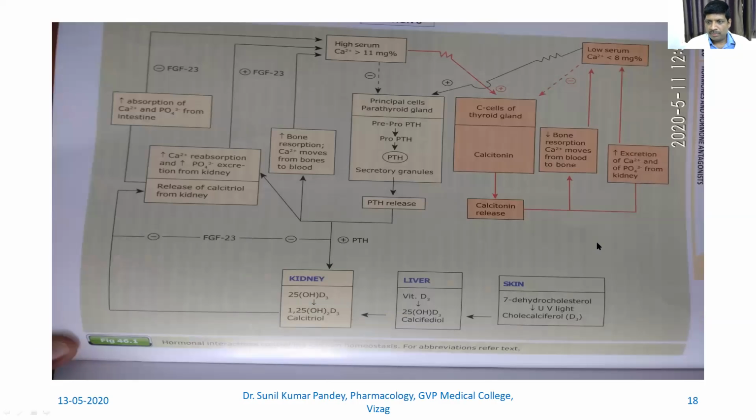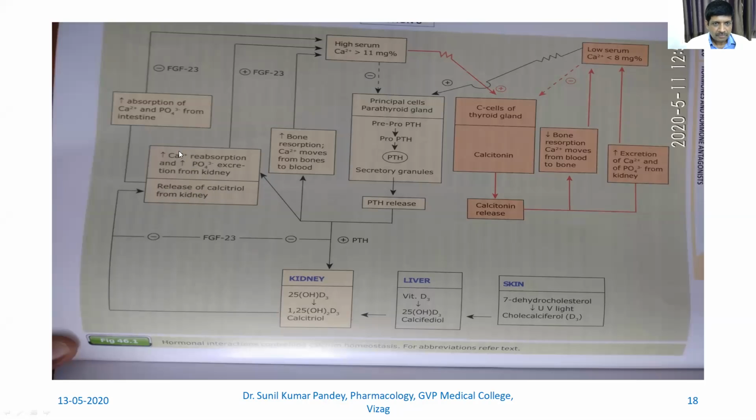This is again taken from Sharma and Sharma only. Just to tell you in brief, we have the parathyroid gland over here. There is secretion of parathyroid hormone, which is formed from pre-proparathyroid, which converts to proparathyroid and then parathyroid hormone, from which it is released. What are the effects? This causes increased bone resorption, and calcium moves from bone to blood. Then we have increased calcium reabsorption and increased phosphate excretion from the kidney. So it has a renal effect and causes the release of calcitriol from the kidney.